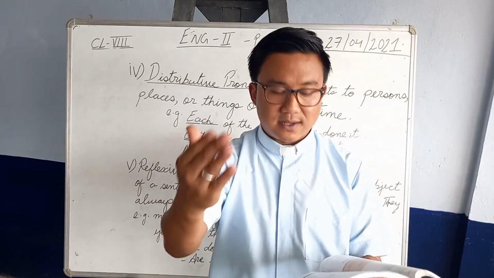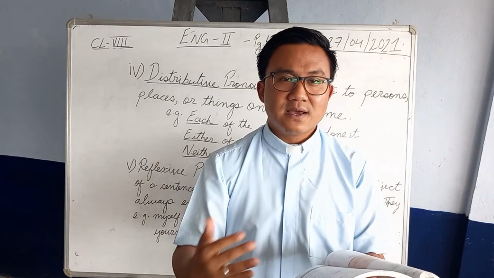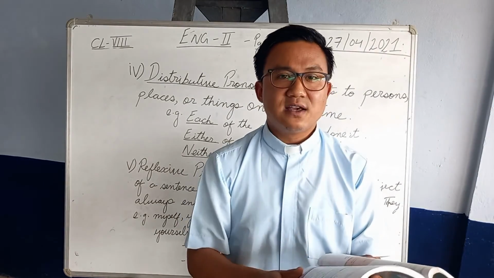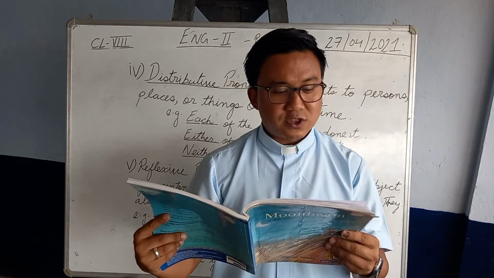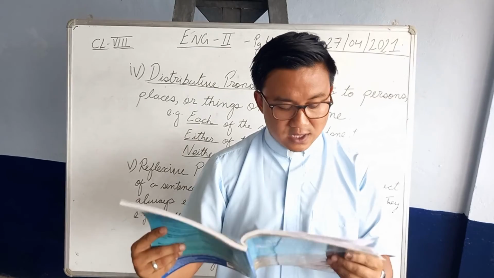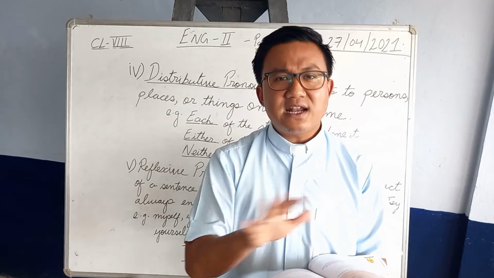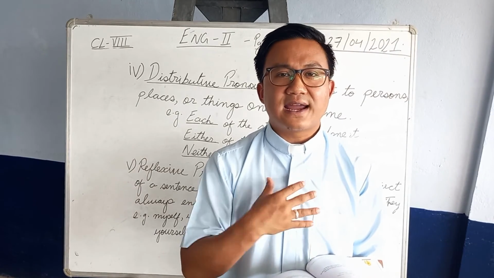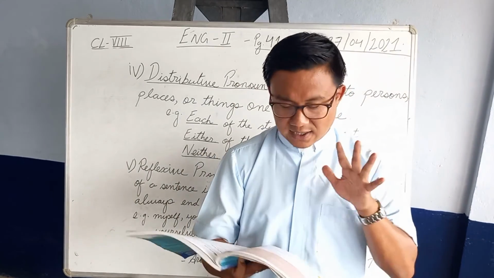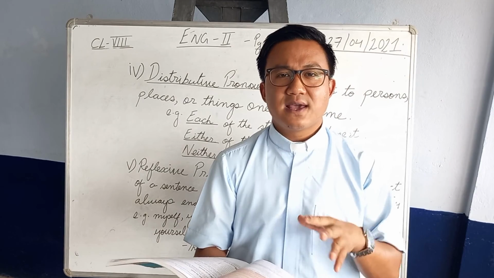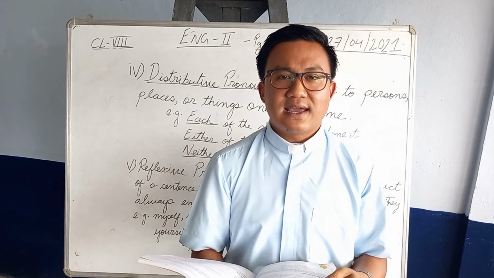And on page 41, the grammar portion, types of pronouns A, 1, 2 and 3. This one also you'll have to do. We have already dealt. Please do them in your exercise copies. And on page 42, with regard to antecedents and relative pronouns, there's one exercise which you'll have to do that also. Okay, and if you have any problem with regard to any of the exercises, kindly contact me and I'll be very, very happy to help you to do your work. Kindly do the work in the exercise copies and send me by evening so that I can go through and correct the exercise work.